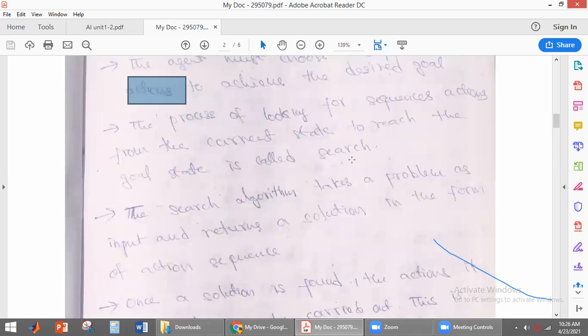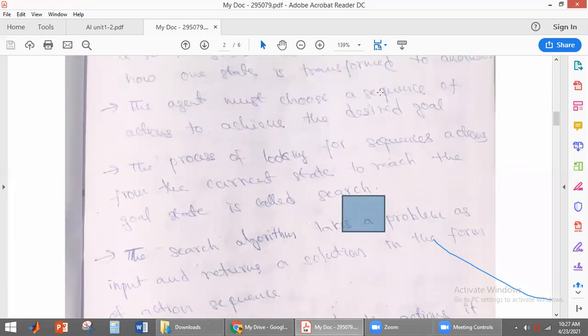For example, take a vacuum cleaning agent. If there is dirt in this area, it has to clean that area, and once cleaned, it can move to the next location. The goal here is to clean that particular area, so it has to take the correct action to reach the desired goal.